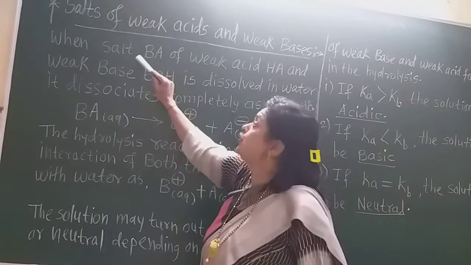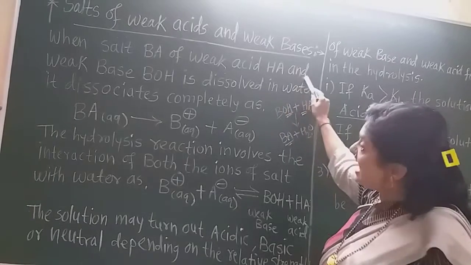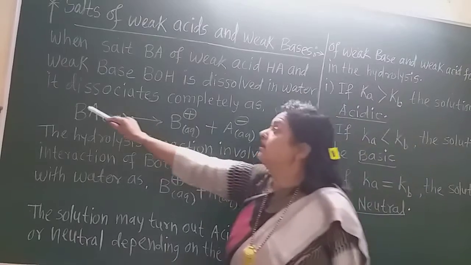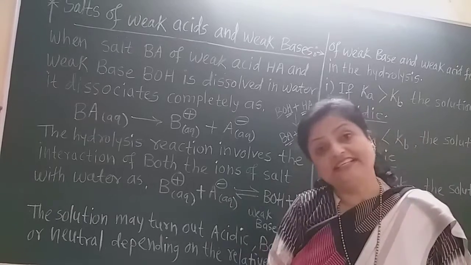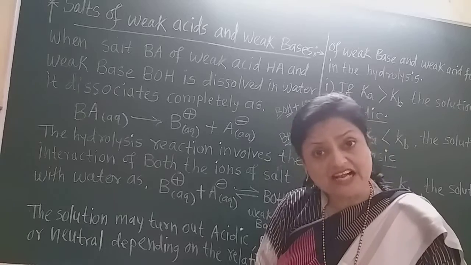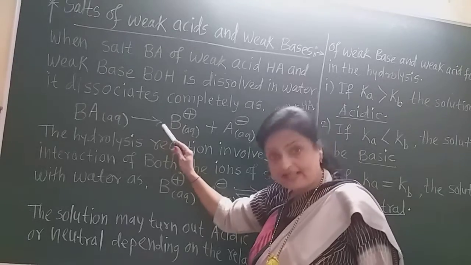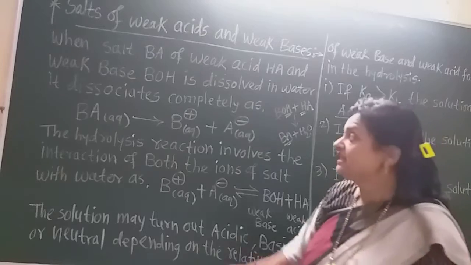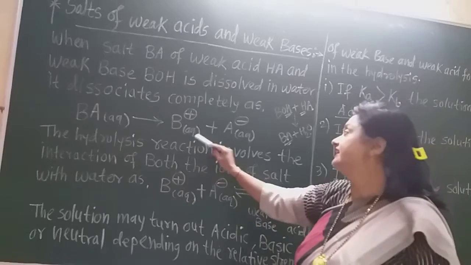So when salt BA, which is a salt of weak acid HA and weak base BOH, is dissolved in water, it dissociates completely. Though it is the salt of weak acid and weak base, always remember, any salt dissociates completely, that is 100% into the water. So there is only a one-sided arrow. This salt BA dissociates as B plus aqueous and A minus aqueous. Now this is the cation, this is the anion.